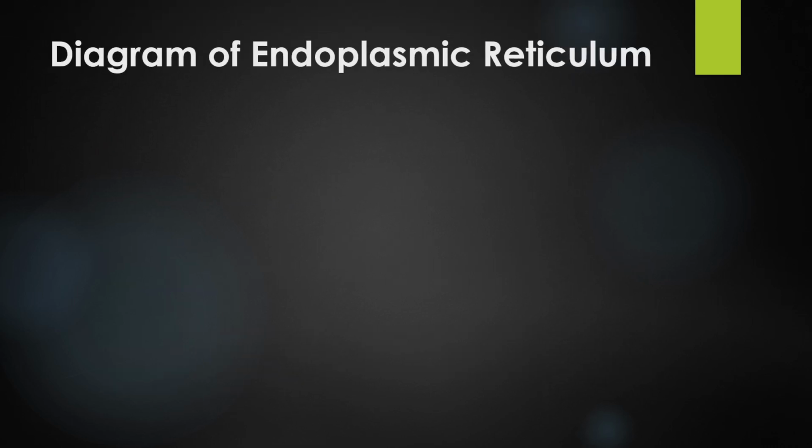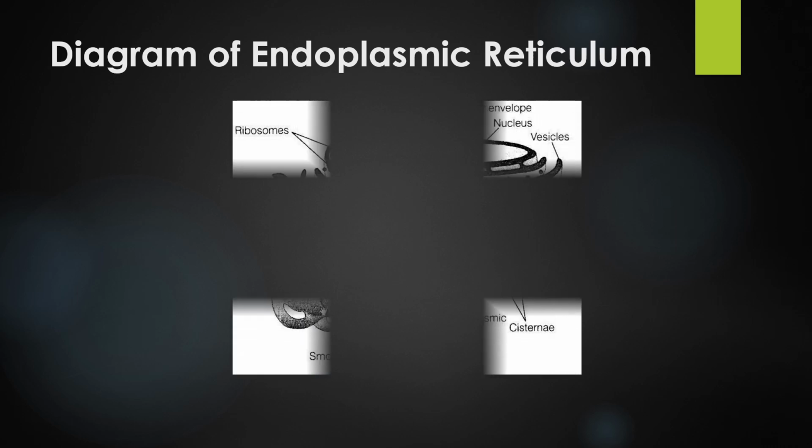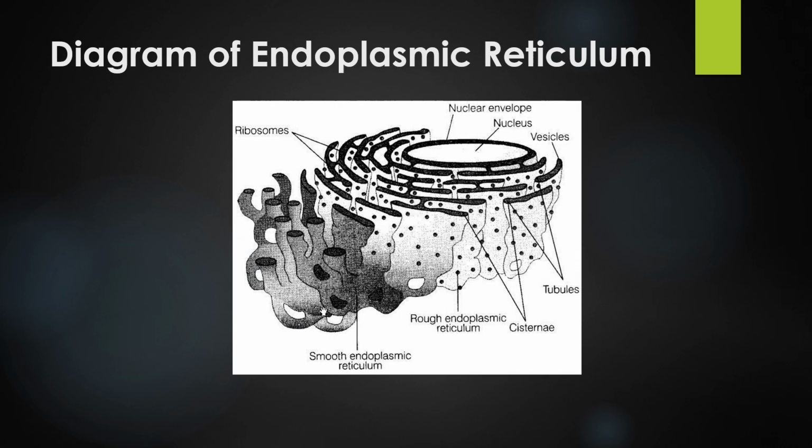This is the diagram of endoplasmic reticulum, in which we see that the dots on the RER are the ribosomes. These dots are ribosomes, and the other things that are given we will study in the next lecture. But in the diagram, there are also things that we already studied. For example, we studied the nuclear envelope. In the next lecture, we will study other things like cristae and tubules, etc.